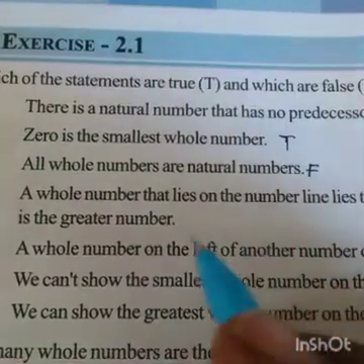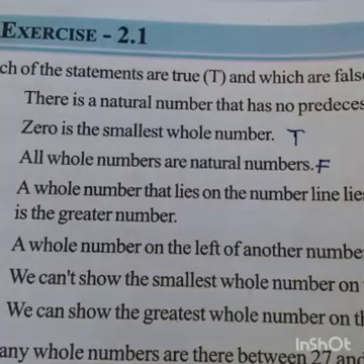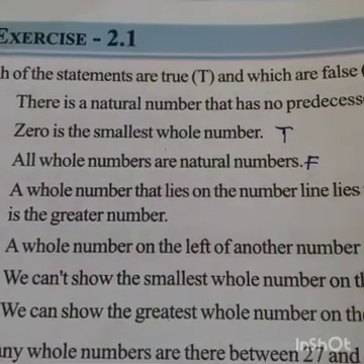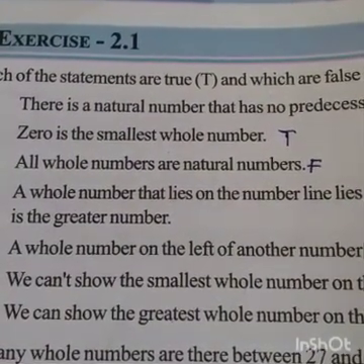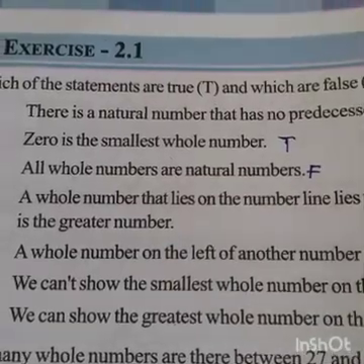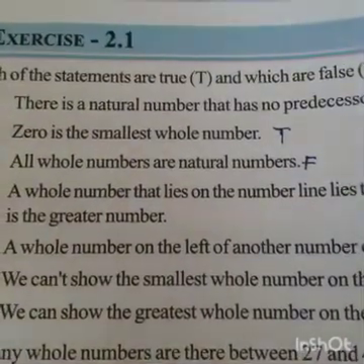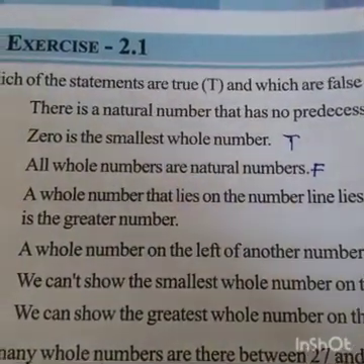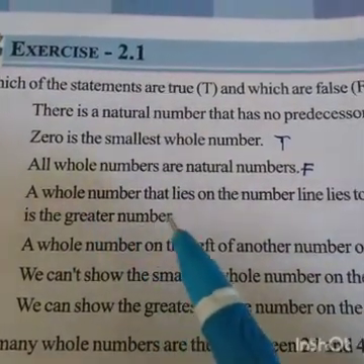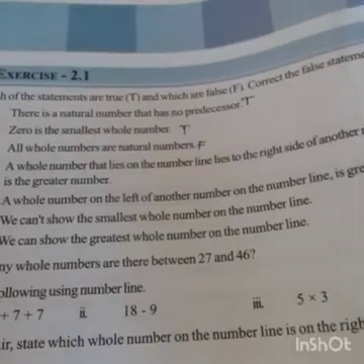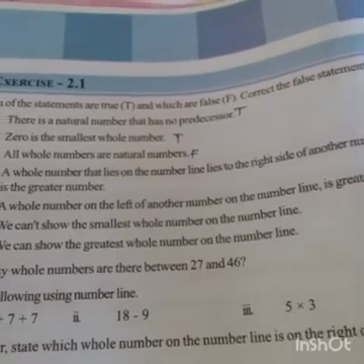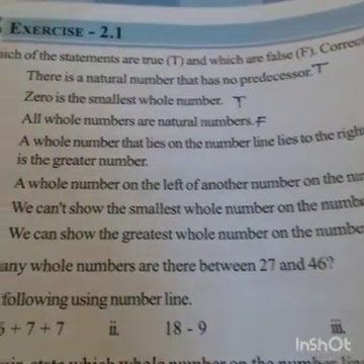So write the correct statement. All whole numbers except 0 are natural numbers. A whole number that lies on the number line to the right side of another number is the greater number.